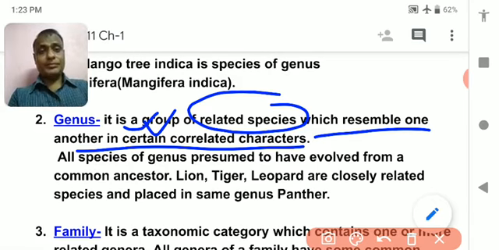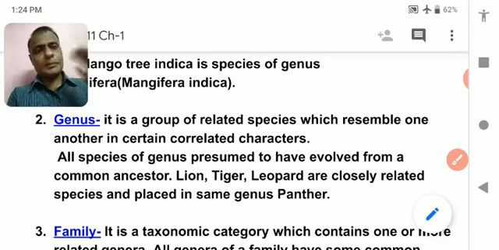Not many differences are there, isn't it? I am giving you a very good example. For genus, suppose the variety of dog. There are different varieties of dogs.